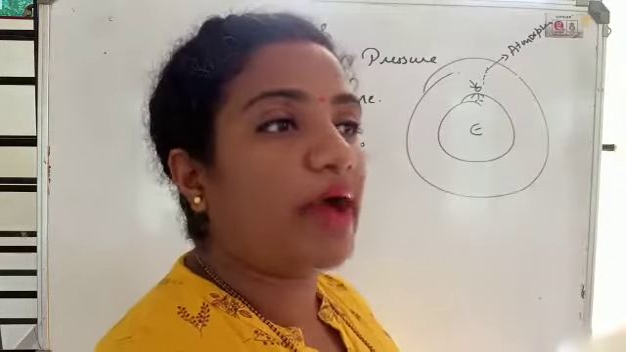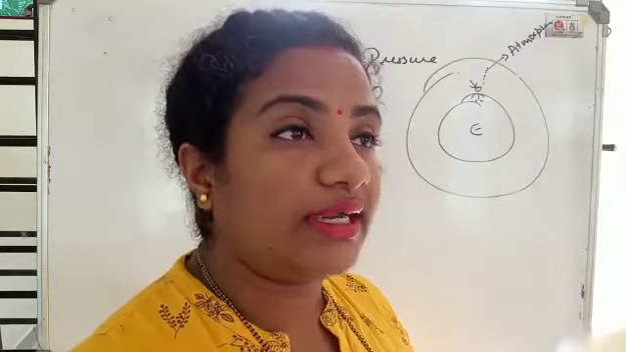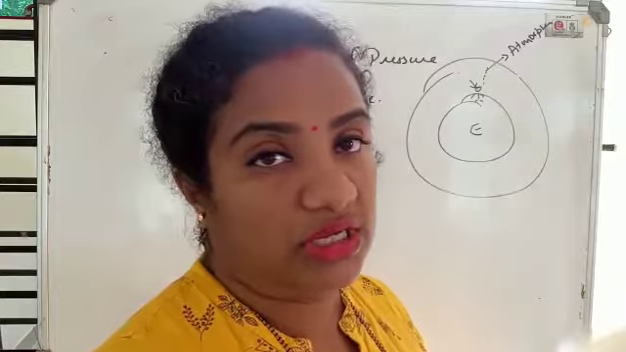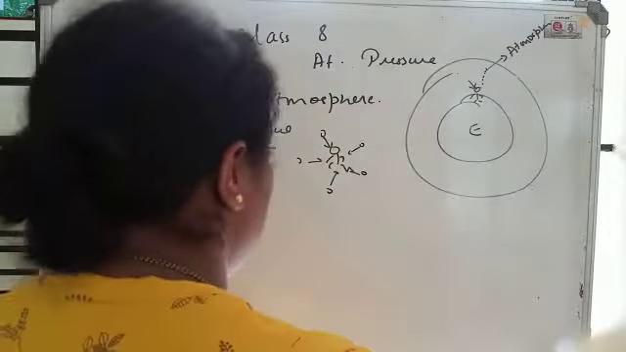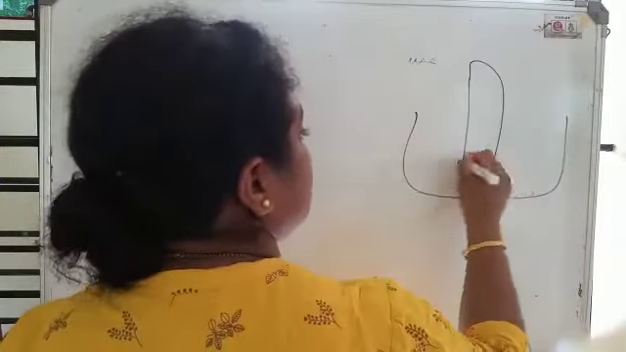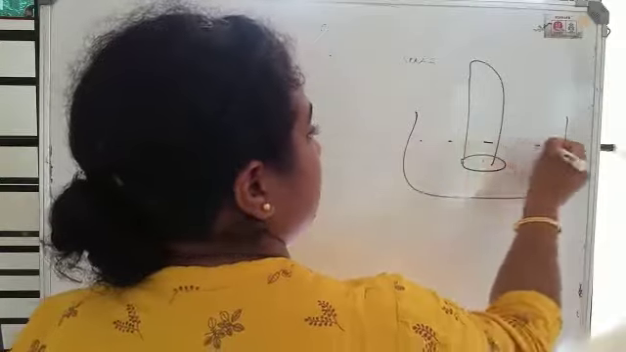Now he used a barometer with the fluid mercury in it. He used mercury as the content of the barometer. Now how does the barometer look? The barometer is a simple tub with a test tube dipped inside it, and it also contains the fluid.